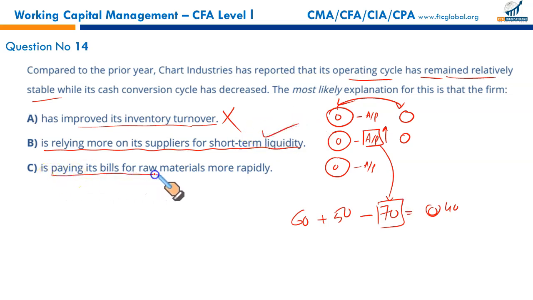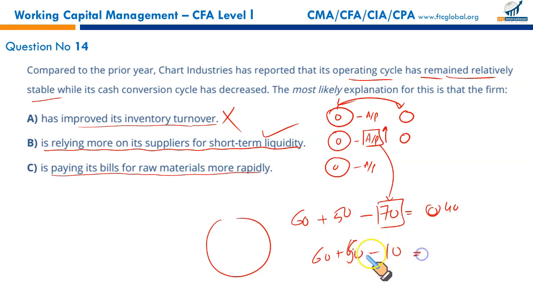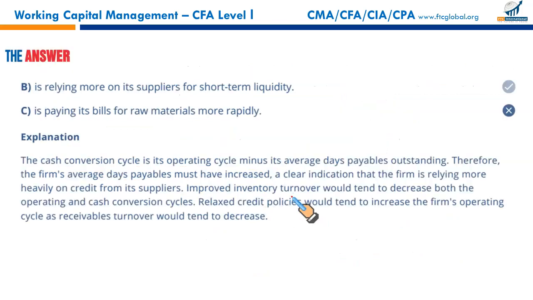Is paying its bills for raw materials more rapidly. When you're paying your bills more rapidly, your cash conversion cycle will, for example, instead of paying after 70 days, you're paying on every 10th day. 60 plus 50 less 10. See, you have your cash conversion cycle 100 days. This way, the cash conversion cycle will become longer. Wrong. So it means the correct option is option B.